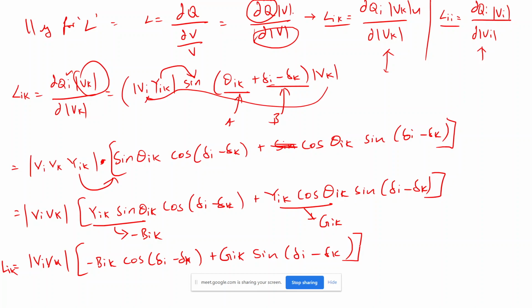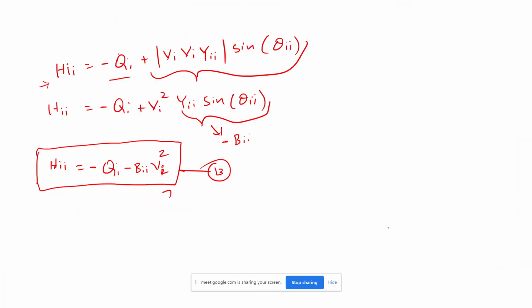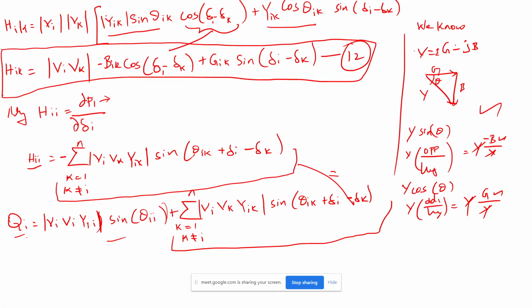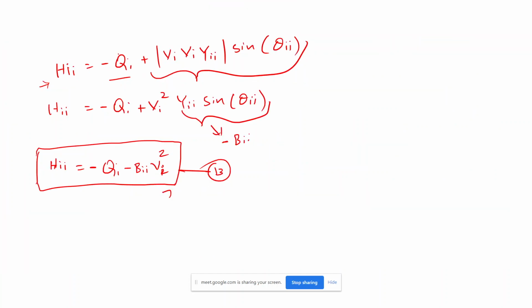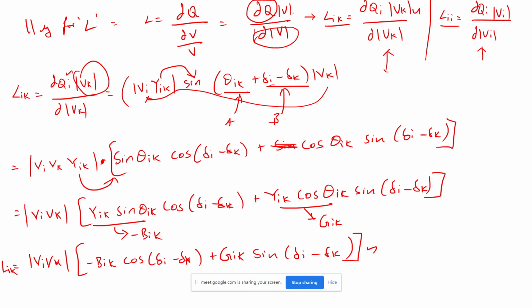You find out this Lik, and then where is Hik? This Hik, equation 12, both are same. So what is the advantage of this fast decoupling method is, you don't want to find again and again Hik and Lik, because both are same. So what is the conclusion here is, this Hik is equal to Lik, because both are same. So you find out any one and then substitute the same value in Lik also.